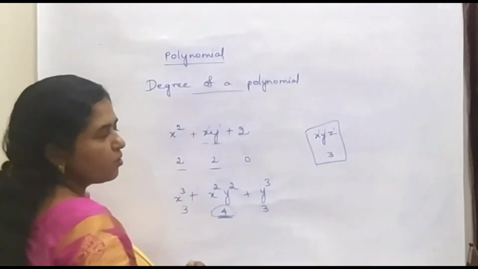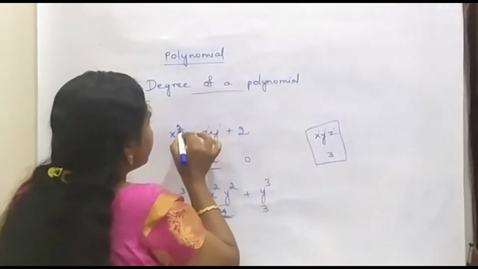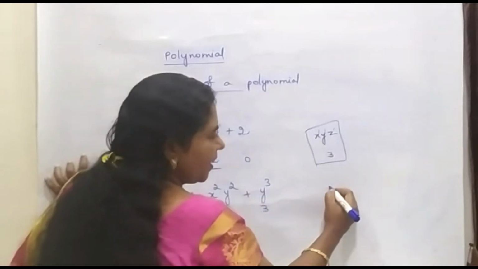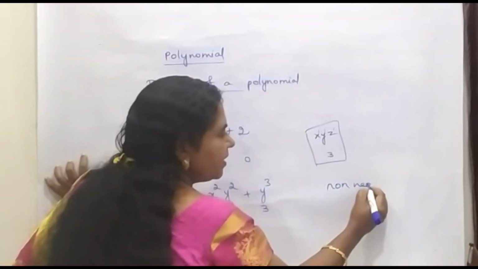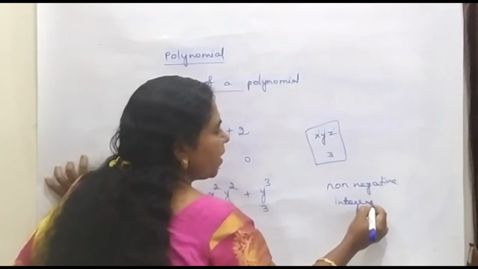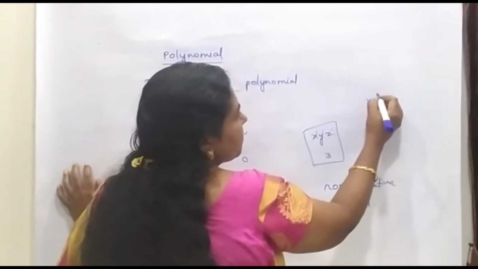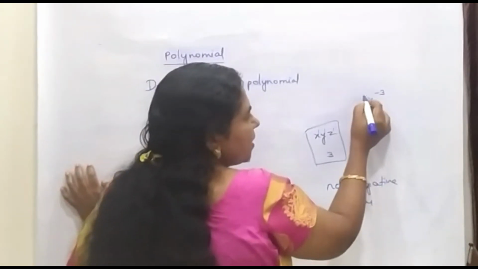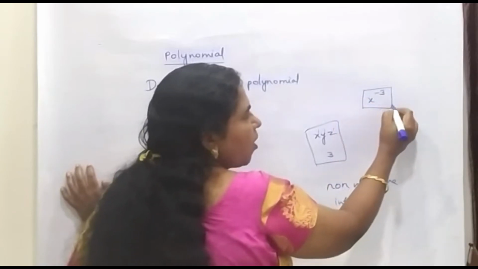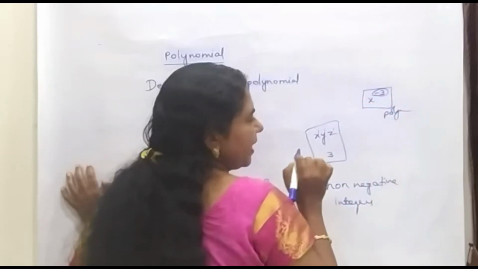Now a main thing to be noted in the case of polynomials is that the powers present in the polynomial should always be non-negative integers. If we are having a term, for example, x power minus 3, that expression will not be a polynomial because there is a term with a negative integer.